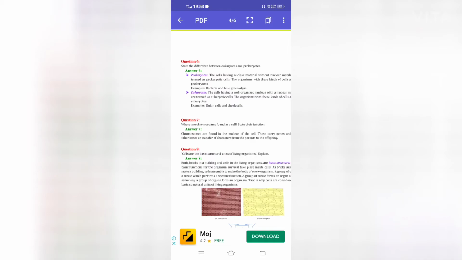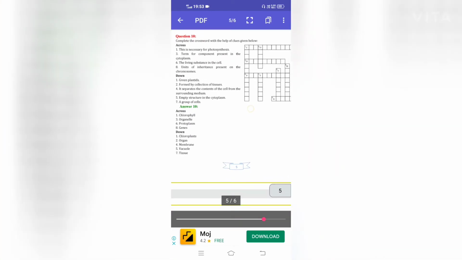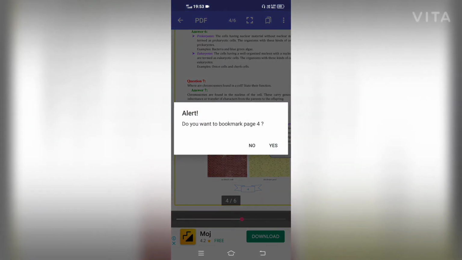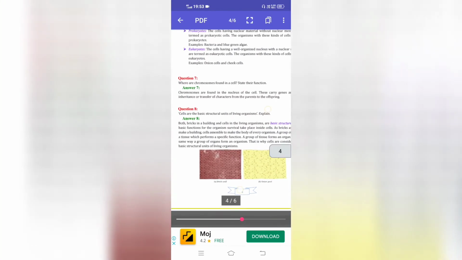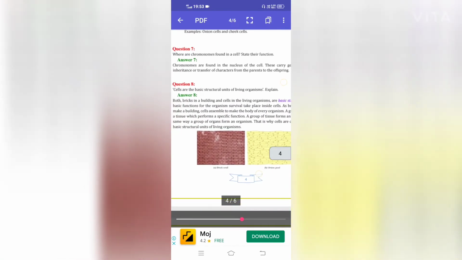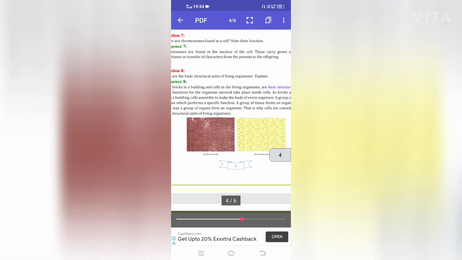Question number 8. Cells are the basic structural unit of a living organism. Explain. Both the bricks of a building and cells in a living organism are basic structural units. All basic functions for the organism's survival take place inside cells.